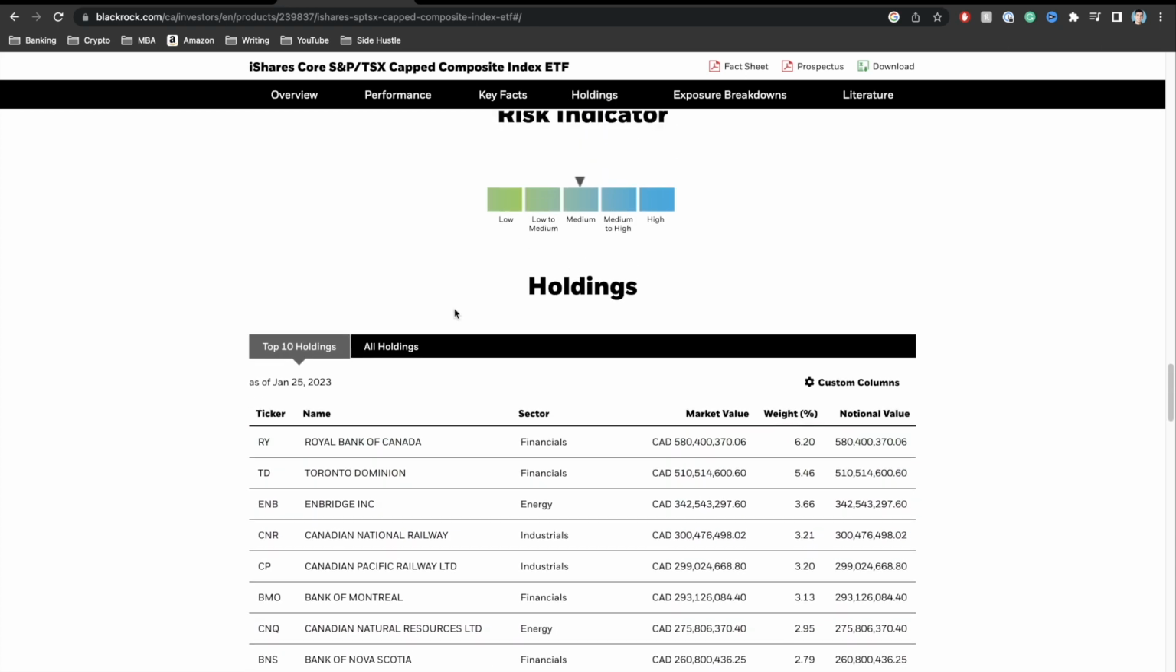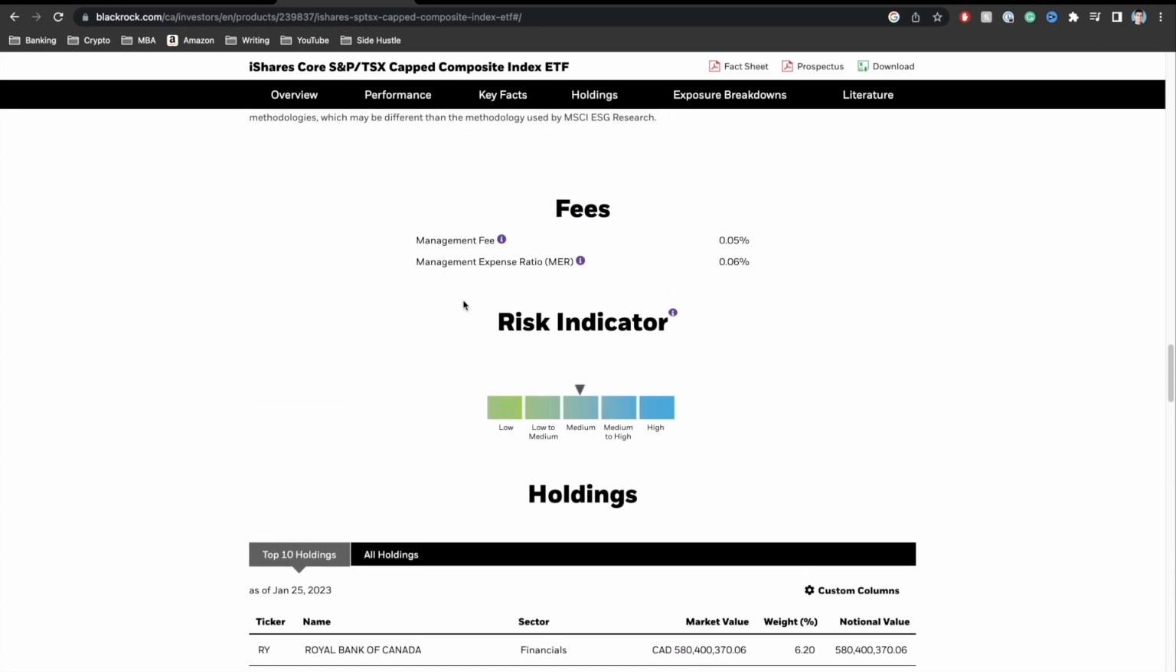If we take a look at the expense ratio for this particular fund, guys, right here we can see that the management fee for this particular fund is 0.05. So this is a dirt cheap fund. When compared to our previous two funds, which had a management fee of 0.2, over here you're paying next to nothing for actually owning this fund.